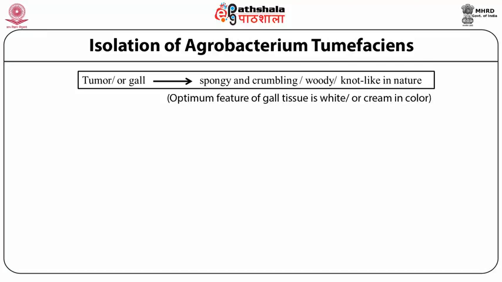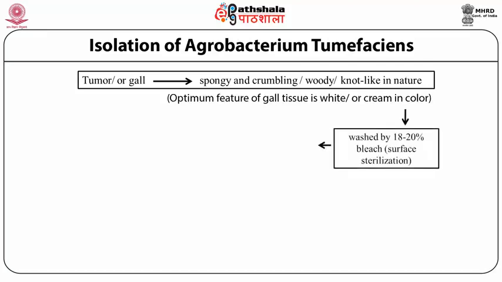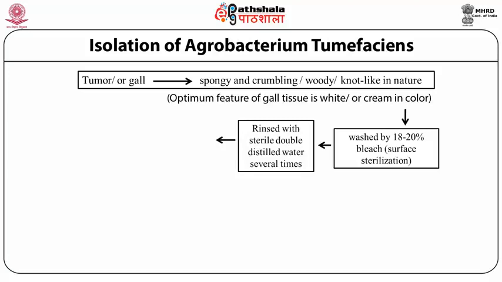Once we isolate the tumor gall, we wash it with 18 to 20% bleach, that is the process of surface sterilization. After surface sterilization, it is properly rinsed with sterilized double distilled water many times. Once the sterilization of the gall tissue is completed, this tissue is broken down into small pieces.